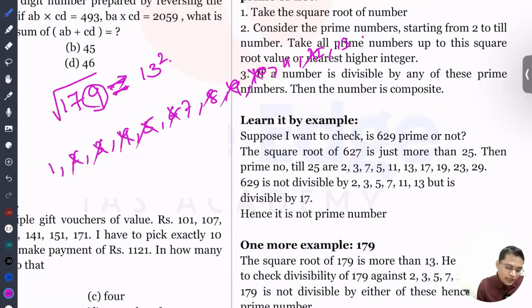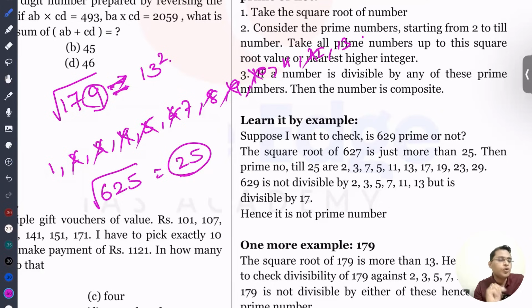So let's say there is a question whether 625 is prime or not. What you will do is take the root. So it's 25. You have to check all the numbers up to 25. If any number up to 25 divides it, then this number is not a prime number.